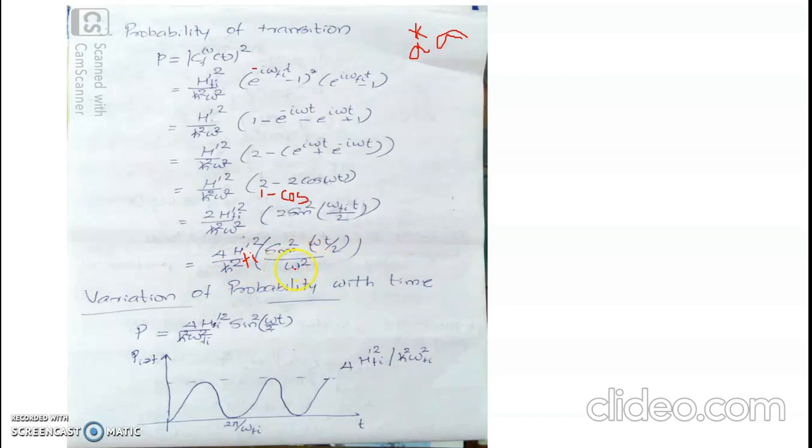Omega is independent of time, so there is only one term that depends on time, which is a square sinusoidal term. Once you plot the variation of the probability of transition with time, where time happens to be the time of exposure, the time of interaction.